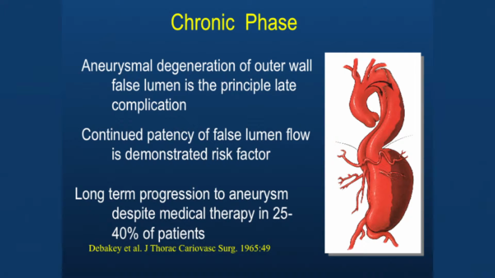Next, but at what cost? So in the chronic phase, you get aneurysmal degeneration over time, and it's been associated with false lumen patency. And it's interesting, I've been quoting this for a while. Long-term progression to aneurysm occurred despite medical therapy in 25 to 40% of patients. And I realized when I look back, this is a DeBakey article from 1965. So we decided it's time to see if the new therapies made a difference.